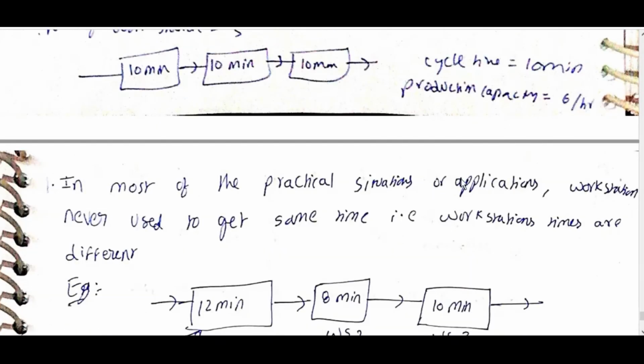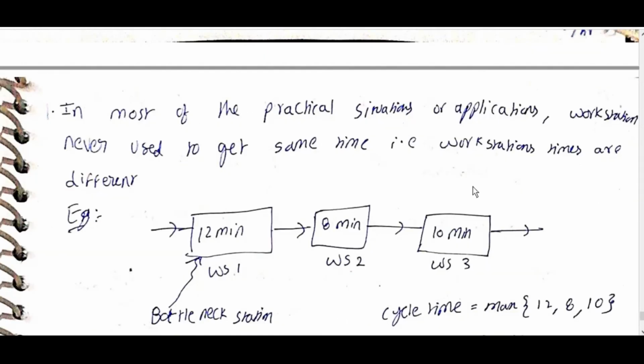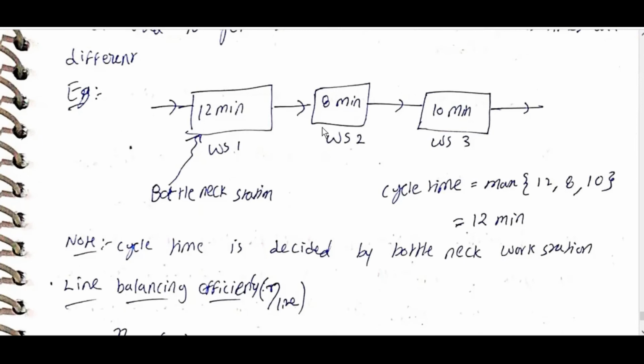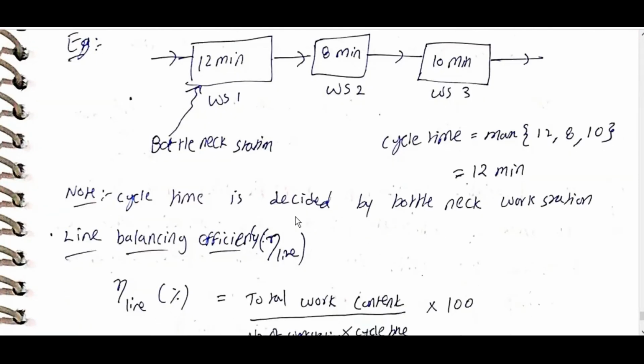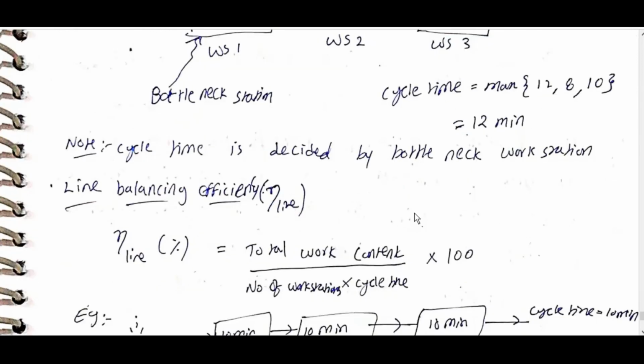In most practical situations or applications, workstations never get the same time. That is, workstations are different: 12 minutes, 8 minutes, 10 minutes. This is the bottleneck. Cycle time is equal to maximum of 12, 8, 10, which is equal to 12 minutes. Cycle time is decided by the bottleneck workstation.